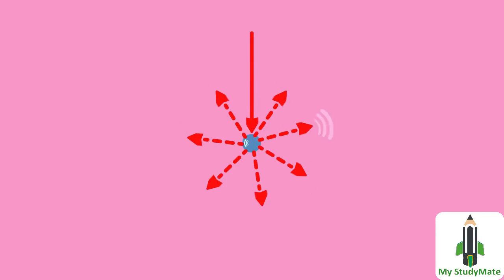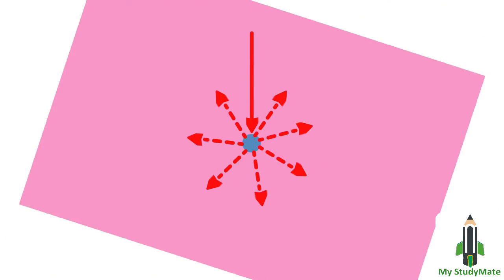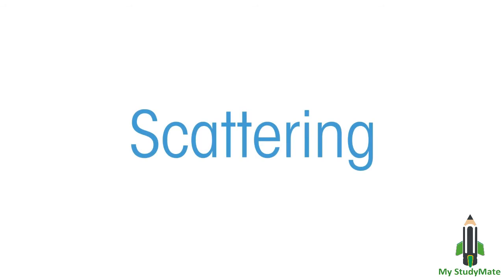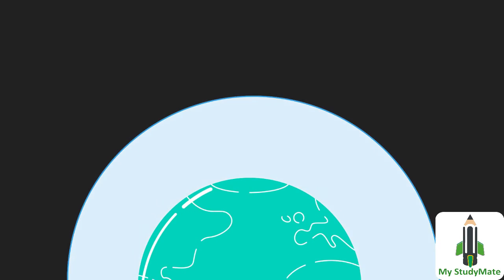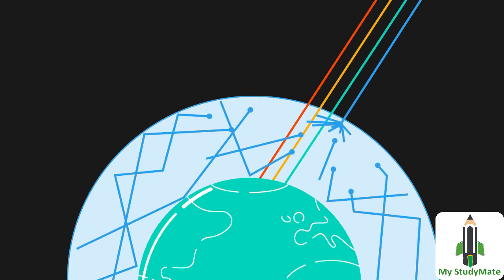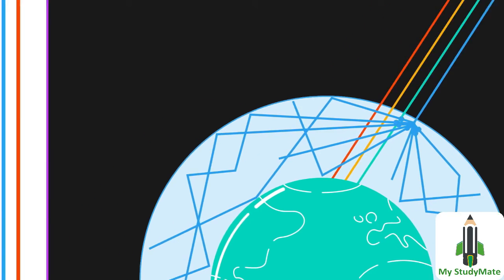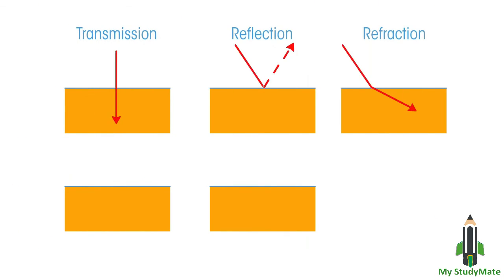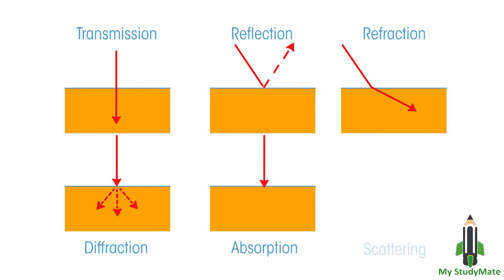Sometimes waves depart from the expected path and spread out in multiple directions. This is known as scattering. We have scattering to thank for making the sky appear to be blue. The white light coming from the sun hits the molecules in our atmosphere, which causes the shorter blue wavelengths to scatter out in all directions. So, waves behave in a variety of ways depending upon what material they hit.